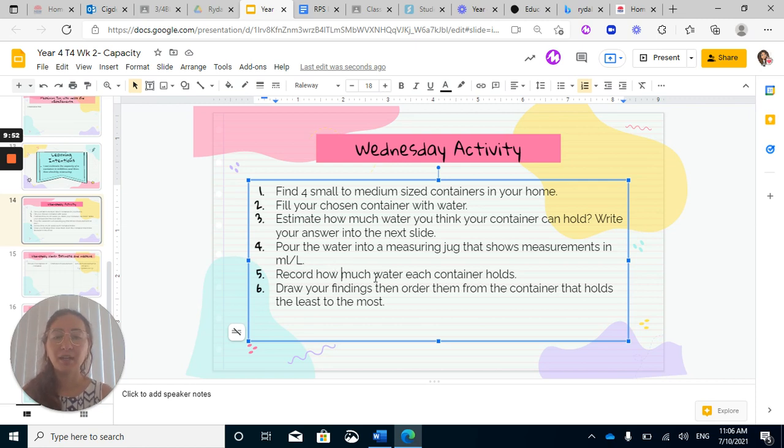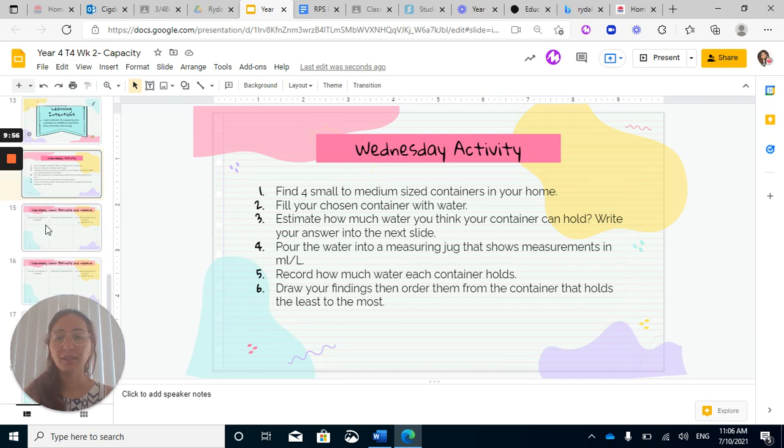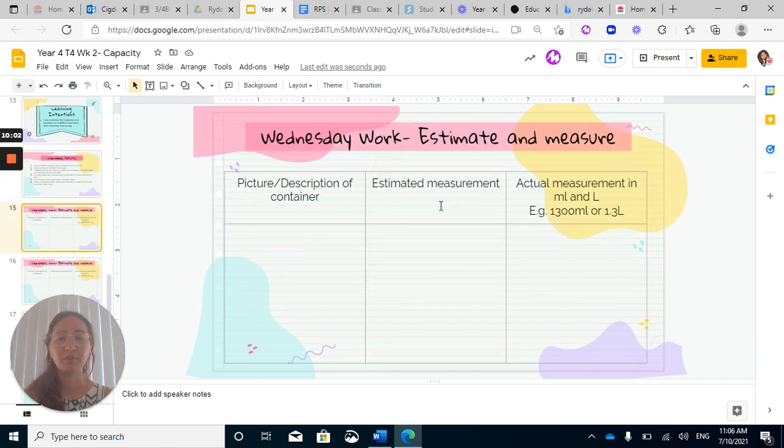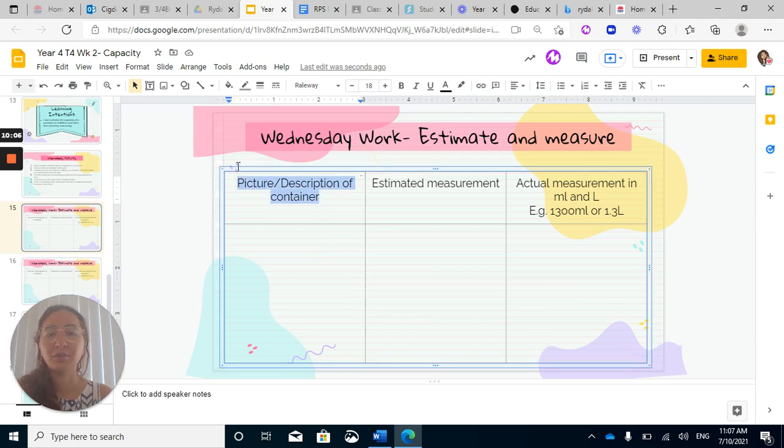Record how much water each container holds. You can draw your findings, but that part's optional. Here is basically your table for answering. So your picture and description of the container you've chosen. Say, for example, I chose a vase. I would write vase for flowers, tall and thin.